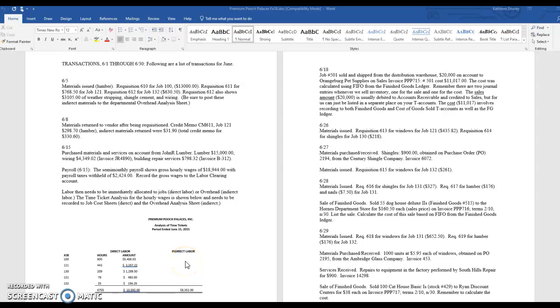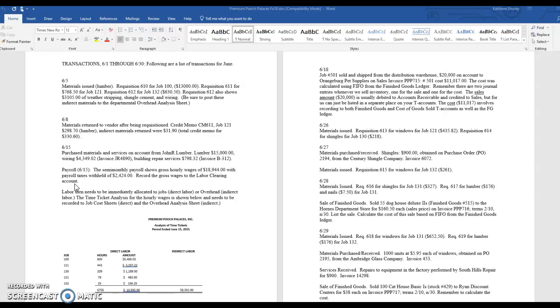Let's take a look at some labor type transactions. So here we've already gone through the 5th and we went through the 15th of purchasing materials. Now, payroll on the 15th, the semi-monthly payroll shows gross hourly wages of $18,944 with payroll taxes withheld of $24.24. So record the gross wages to the labor clearing account.